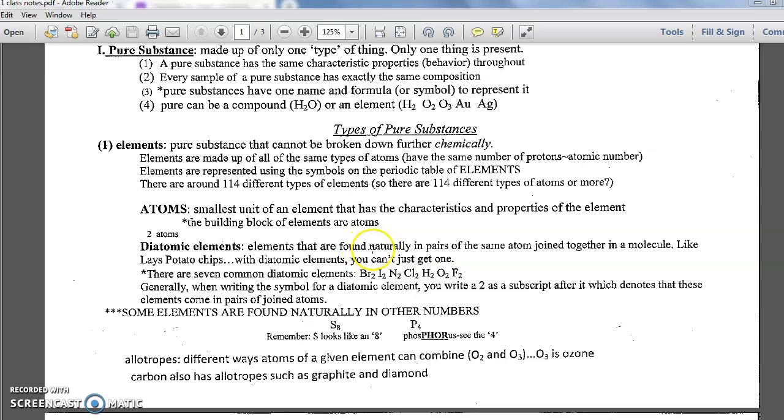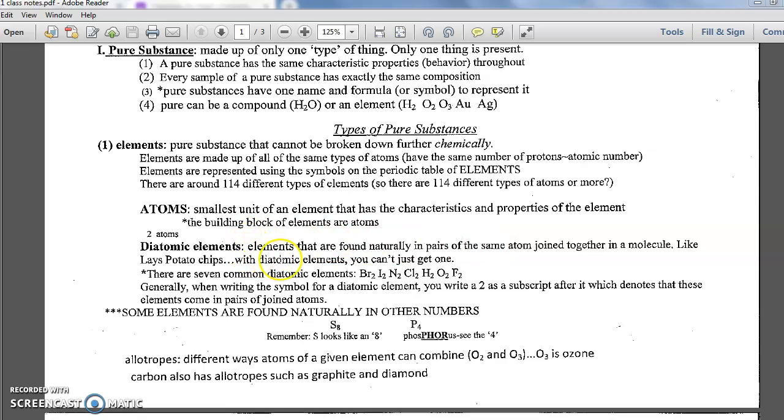So elements that are found naturally in pairs of the same atom joined. Anytime you have two or more atoms joining together, and they're just going around together as a group, it's called a molecule. A molecule can be the same atoms joining, or different atoms joining, but they join up and they just go around together. It's called a molecule.